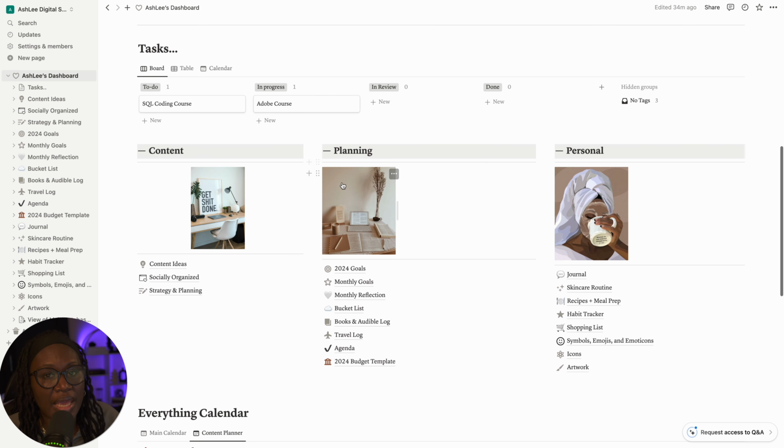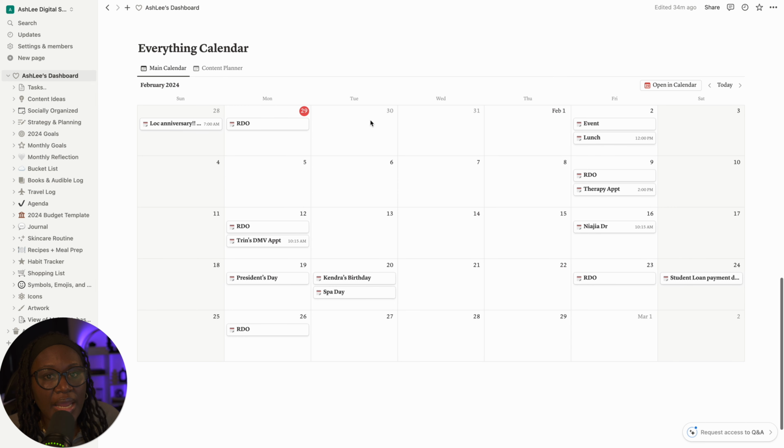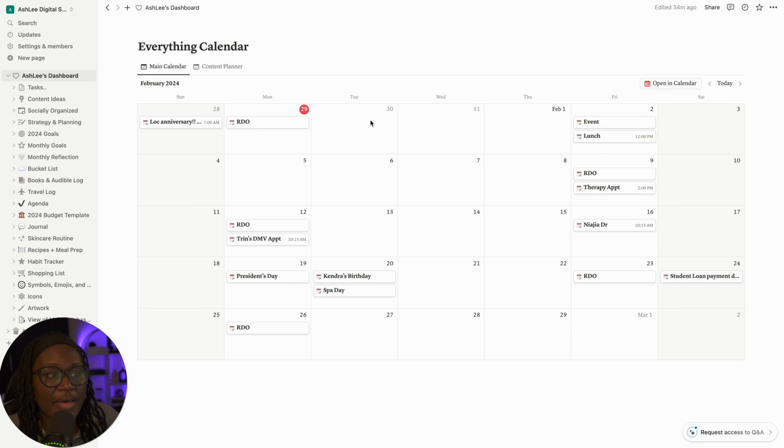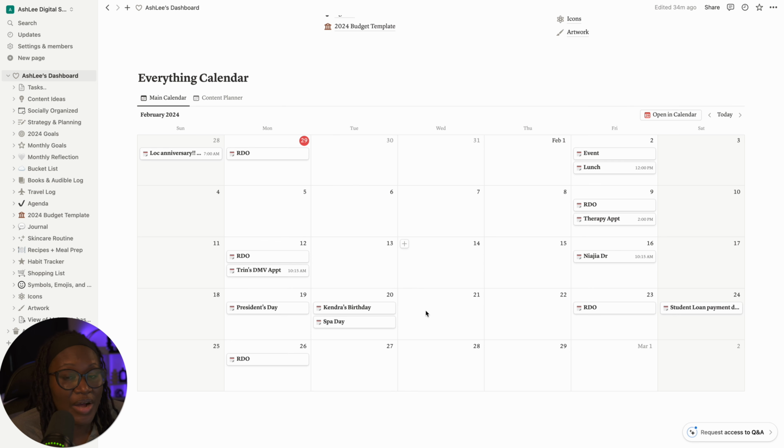And moving down to the calendar, one thing I already love about planning in Notion, I didn't have to write in everything on the calendar. What I have in my Google Calendar already transferred over to Notion, so it's pretty much planned out for the month. I don't have a lot going on in the month of February. I have a couple of appointments. My daughter's trying to go get her license on the 12th. President's Day is on the 19th. I'm off that day. The following day is my sister's birthday and she's going to do a spa day that day, and I'm glad that she asked me to go with her.